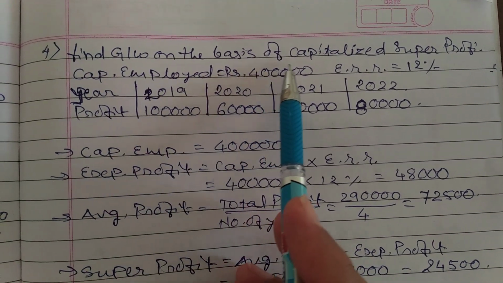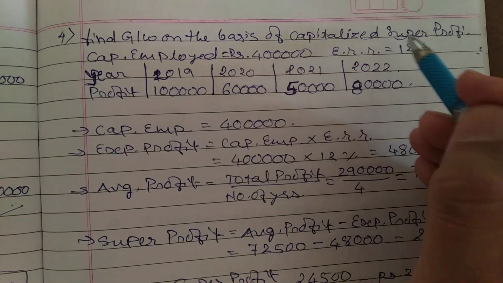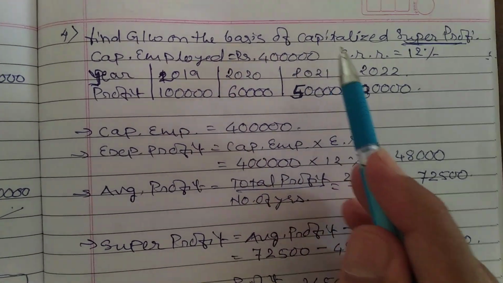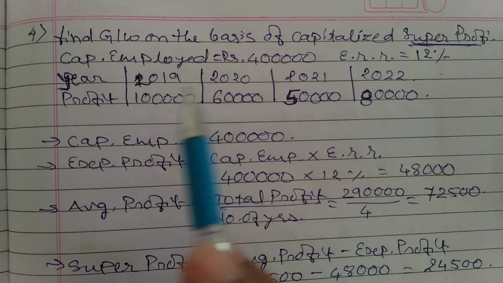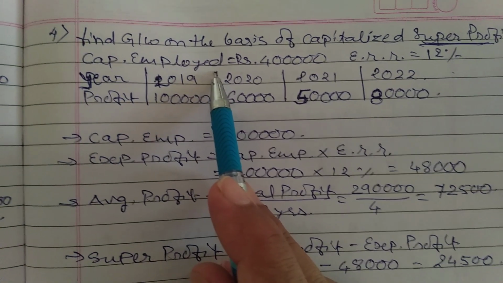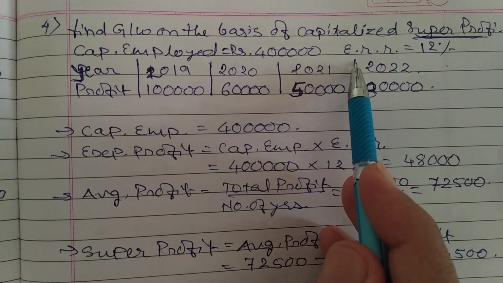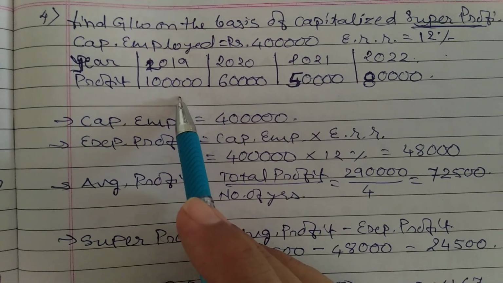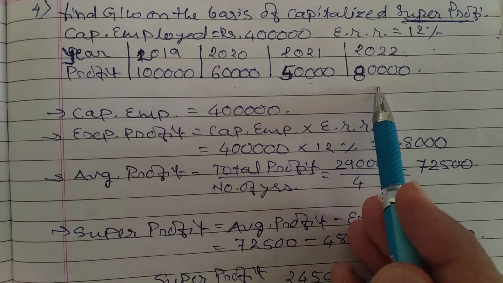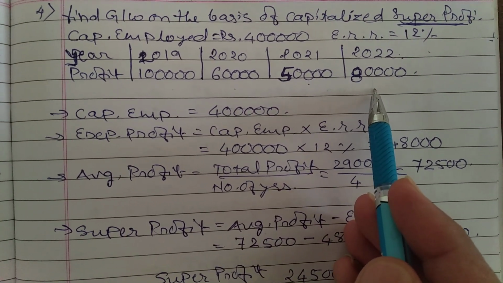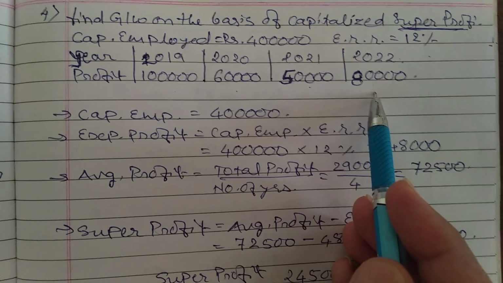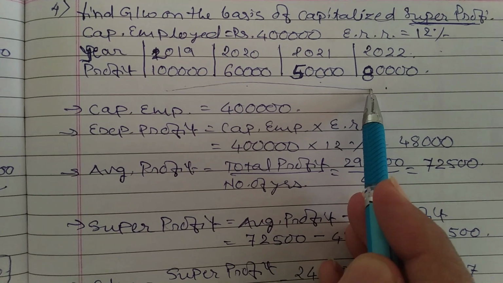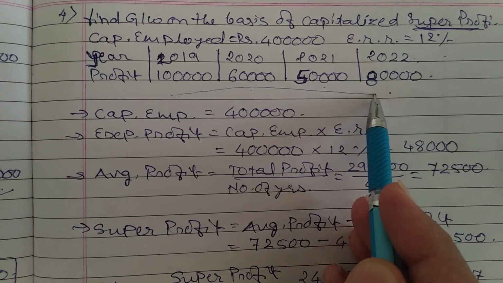Find goodwill on the basis of capitalized super profit. Read questions properly. Find the value of goodwill on the basis of capitalized super profit. Capital employed is given, which is required there. Expected rate of return, that is ERR, 12% is given. Year end profit, 1 lakh, 60,000, 50,000 and 80,000. Whenever you are supposed to find out average profit, it might be simple average profit or weighted average profit, and as this is in a mixed trend, we are supposed to calculate simple average profit.